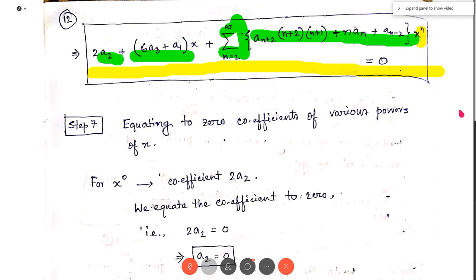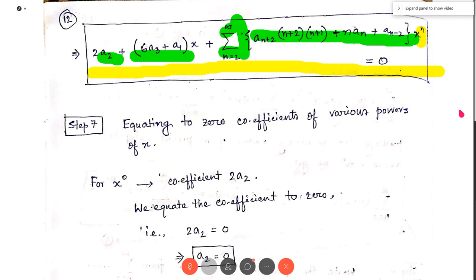That is why we make the power of x as n and take the summations from a single point, so that we can take common all the coefficients and shrink it into a single summation. There were three summations in the previous equation, but now we have only one summation. We have written all the terms under the umbrella of a single summation.